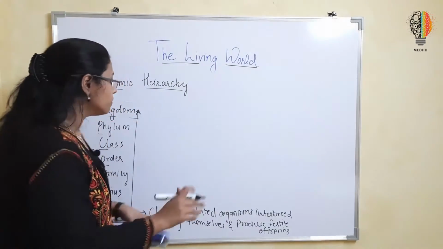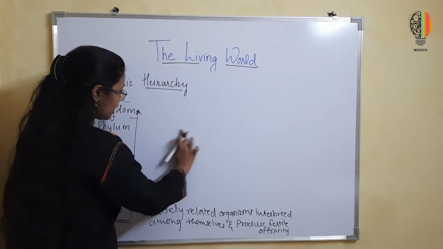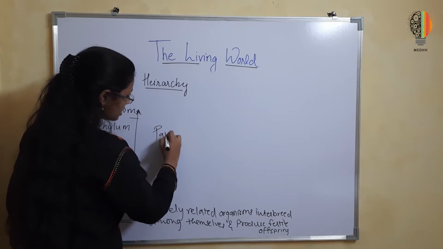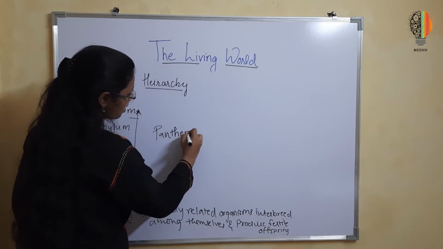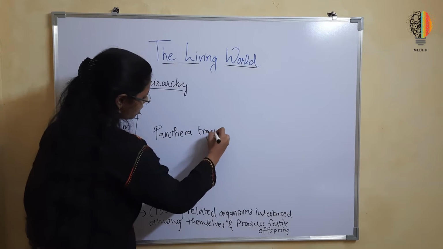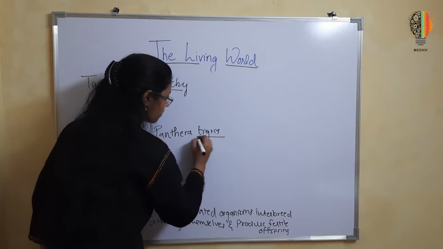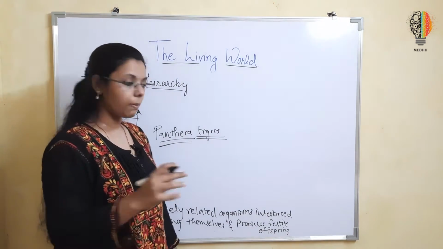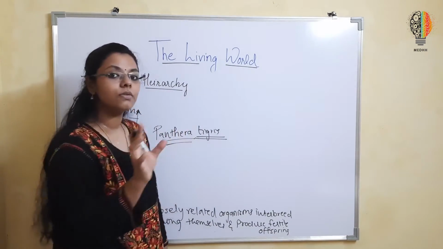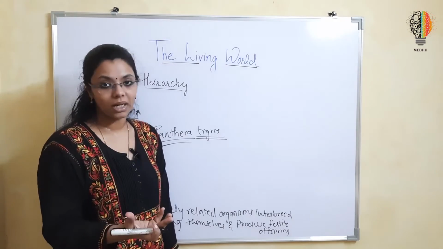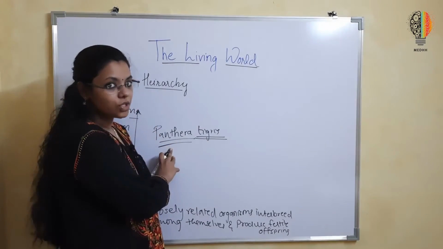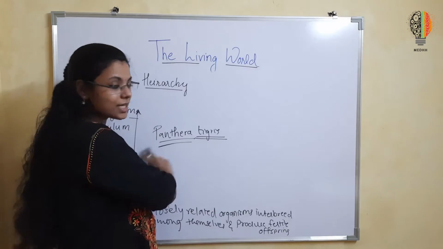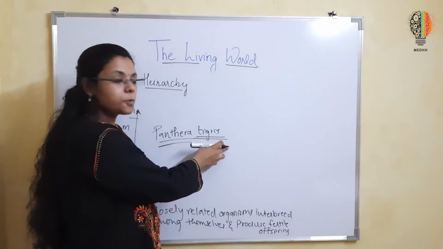Okay, so let's take an example. Panthera tigris. We did discuss the two parts when we were learning nomenclature. Panthera was the genus, and tigris would be the species.